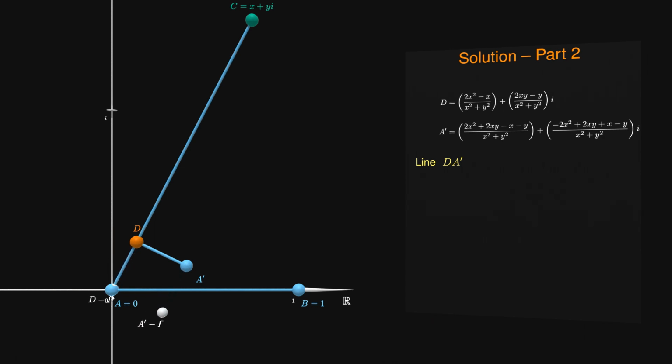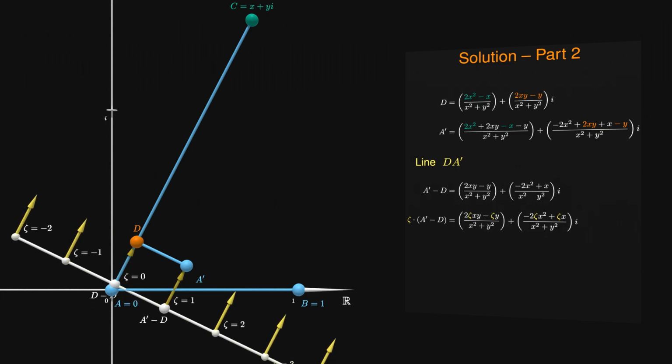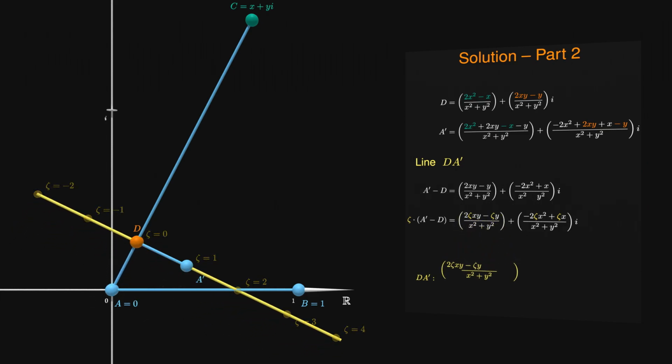This shifts D to the origin and A' to the following point. Multiply this result with a parameter like zeta. Add D back to this expression to shift the line accordingly.